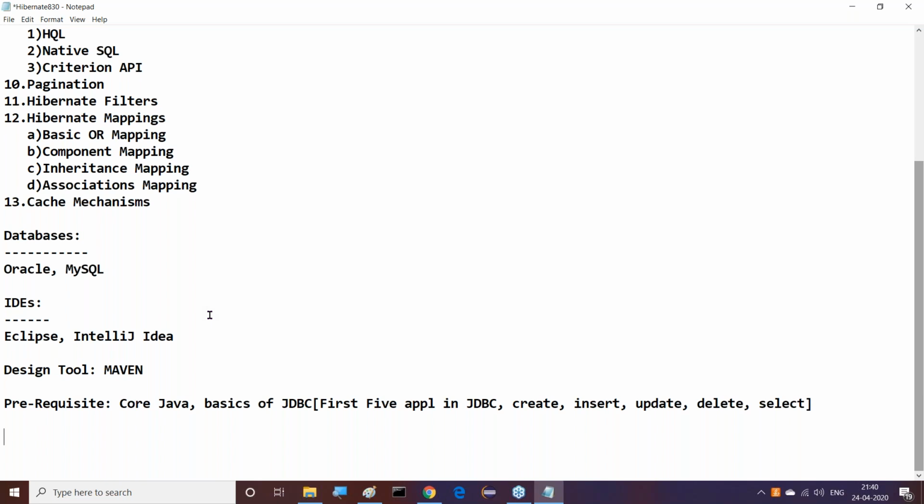Why? Because if I touch Spring, it's a lot more. We are unable to swim through it completely. We are unable to complete it. So as of now, we just want to cover Hibernate without Spring. But in the Spring classes, I will go for Spring application with Hibernate, Spring application with JPA, and this kind of integration. Already I have done those; the examples are available on my YouTube channel. Just go to YouTube and look for Spring with Hibernate integration, Spring with JPA integration. Already I made some videos there. Just check them, then we are able to get it clearly.